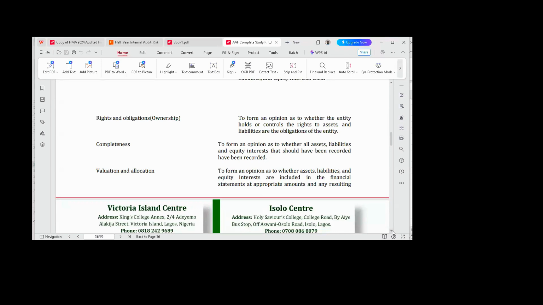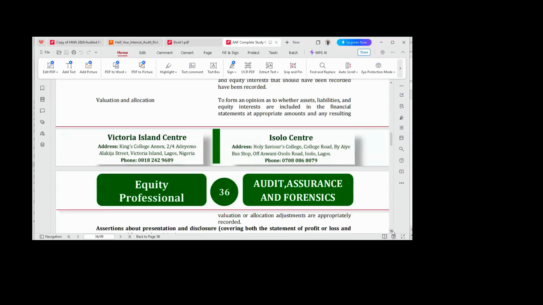You must test your assets against impairment at least once a year. That is, the amount you have put in your books has not reduced or whether it has gone up. And where there are differences, whether it has gone up or it has decreased, appropriate adjustments have been made to accommodate it. That will be valuation and what? Allocation.